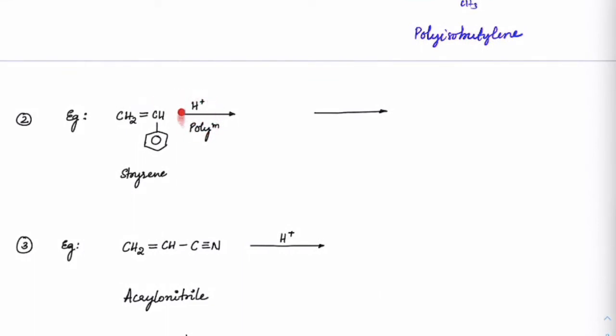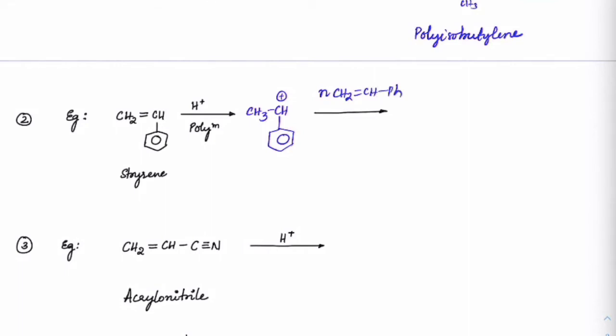When it comes to styrene, in case of styrene, we can have CH3, CH plus and the phenyl group. This is the formation. And if you have n moles of that continued, CH2 double bond CH, Ph.